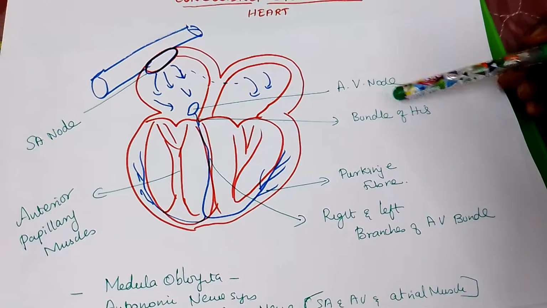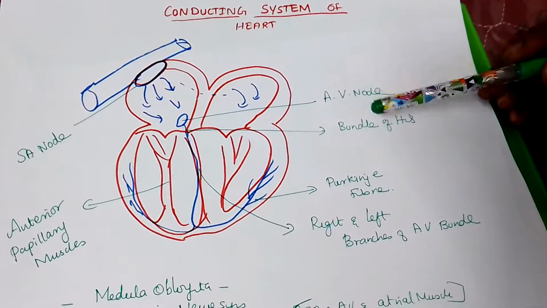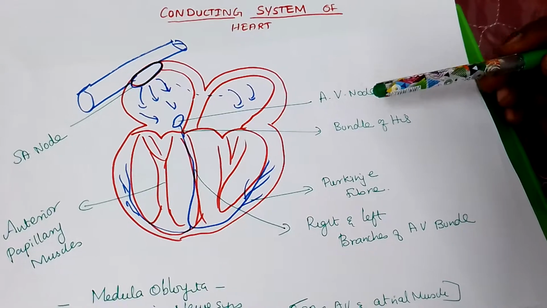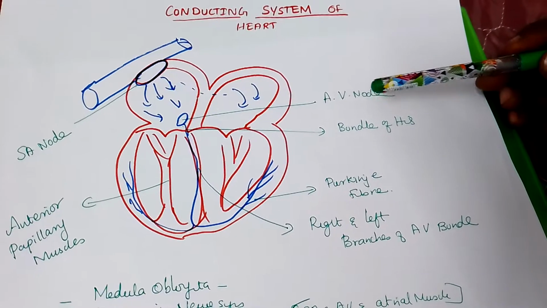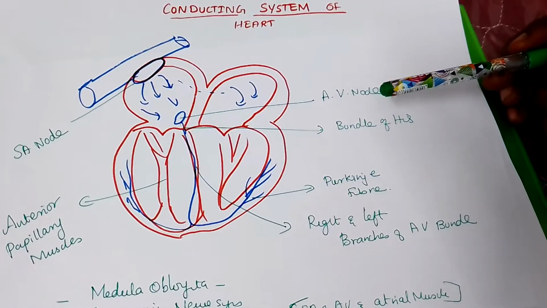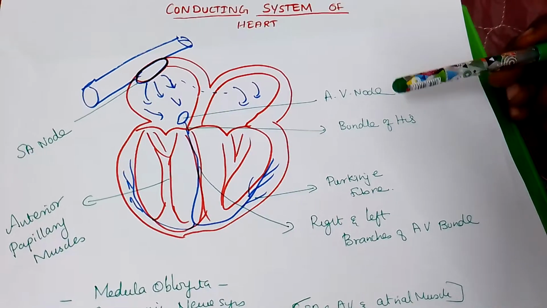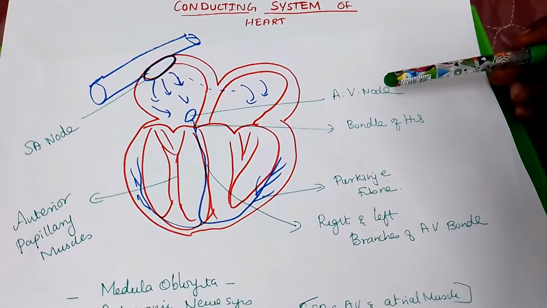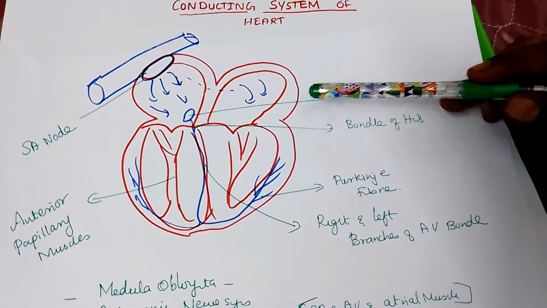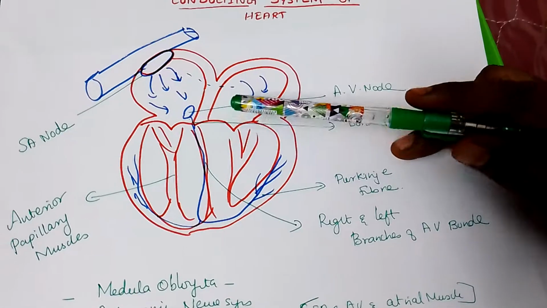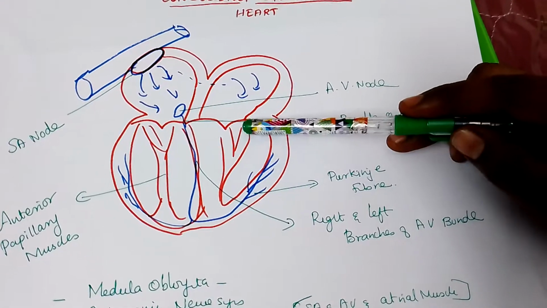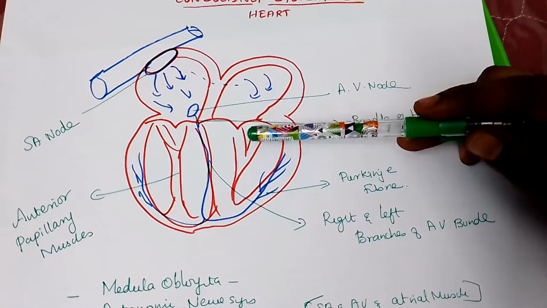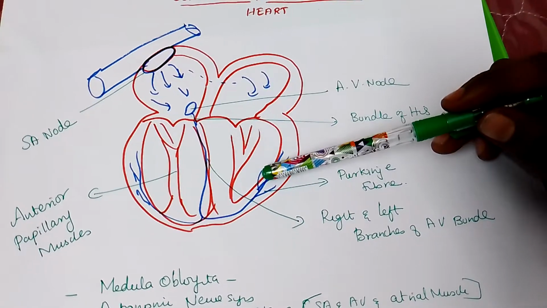So in today's chapter on the conductive system of the heart, we are going to see how the heart generates its own impulses, why the heart works automatically, how the heart possesses this autorhythmicity, why it generates its own electrical impulses, where they are generated, how these impulses pass, how much time they take to pass, and what the function of generating electricity is.